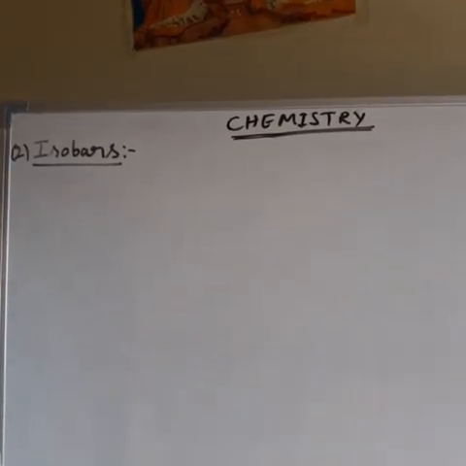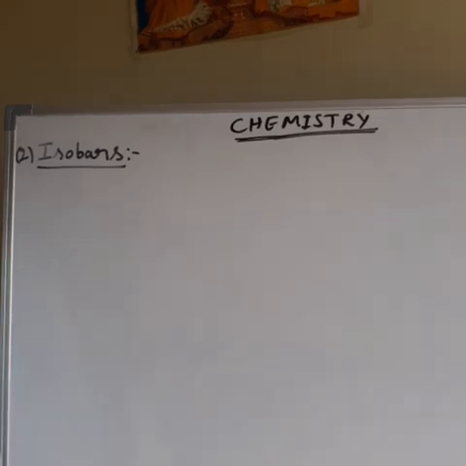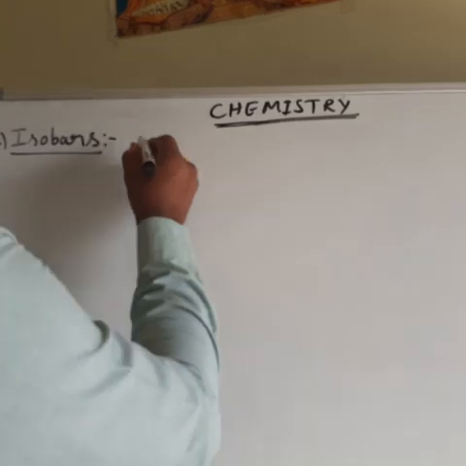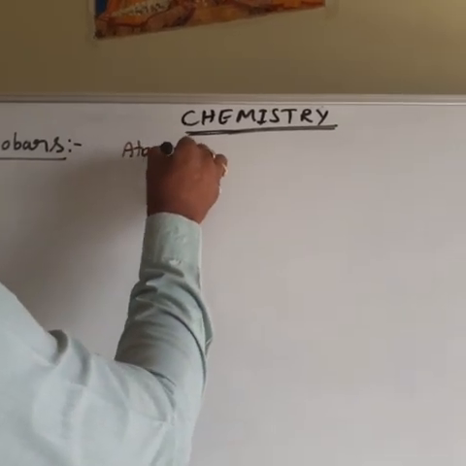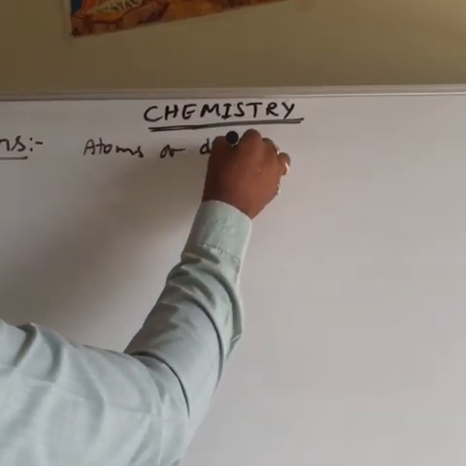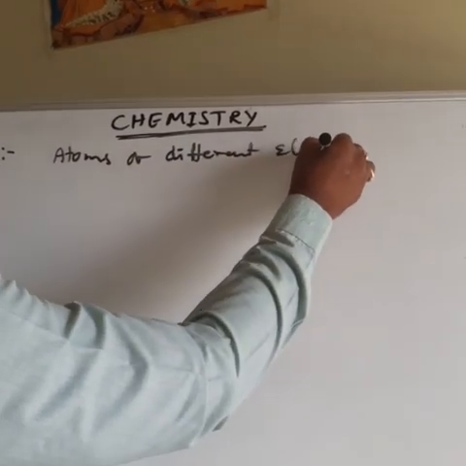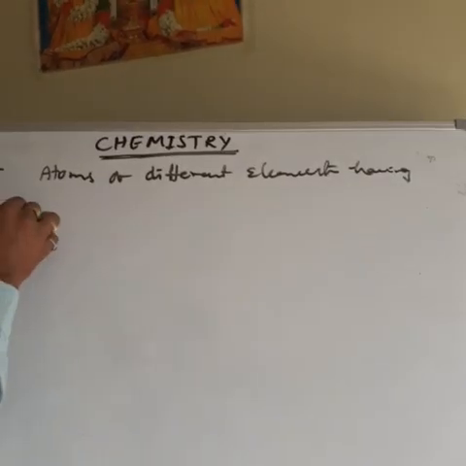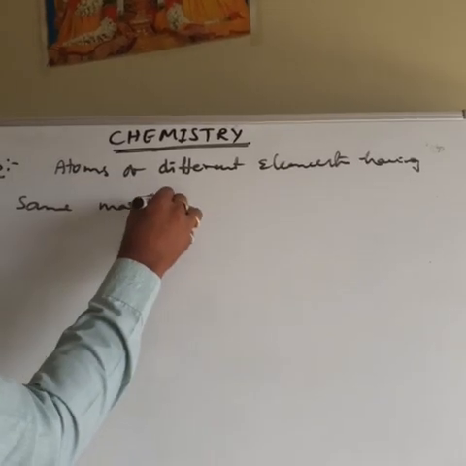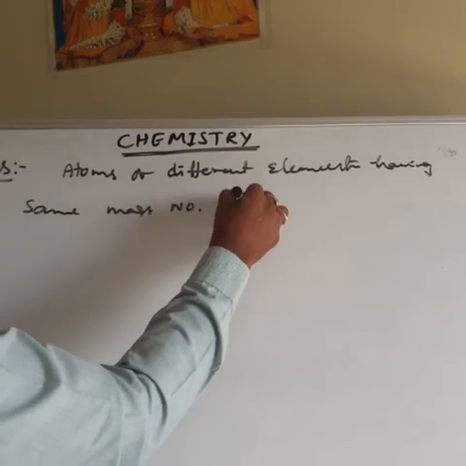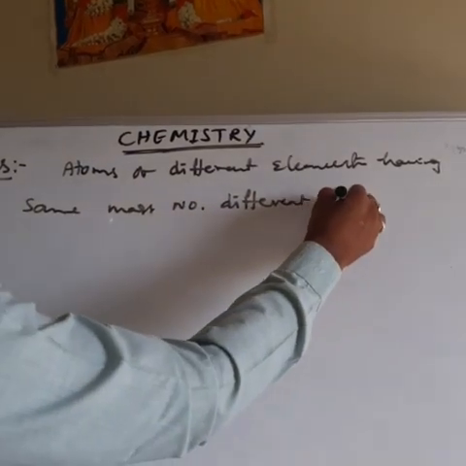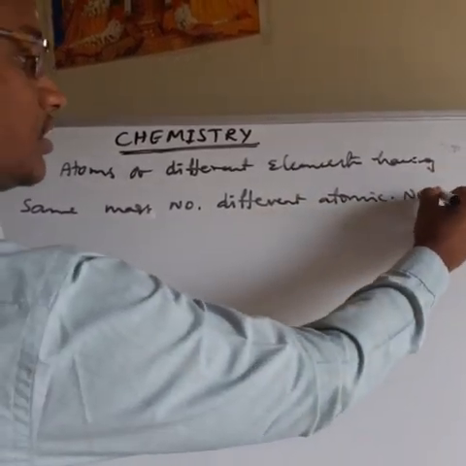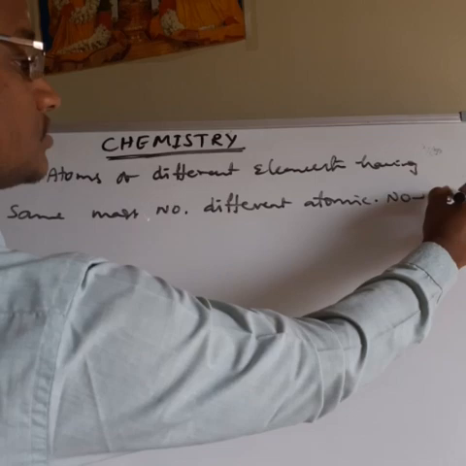Atoms of different elements having the same mass number, different atomic number. These are called isobars.